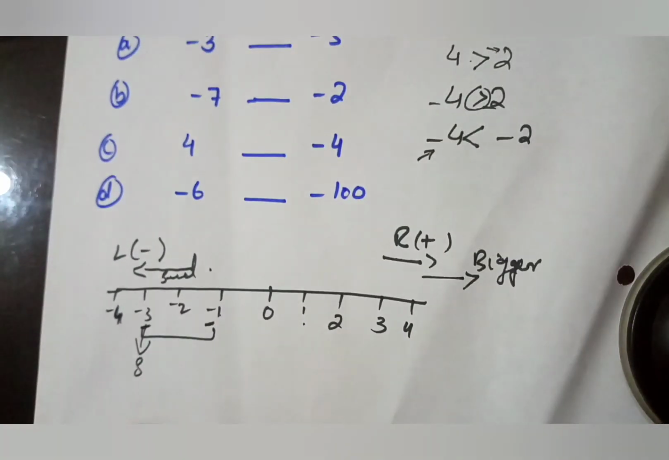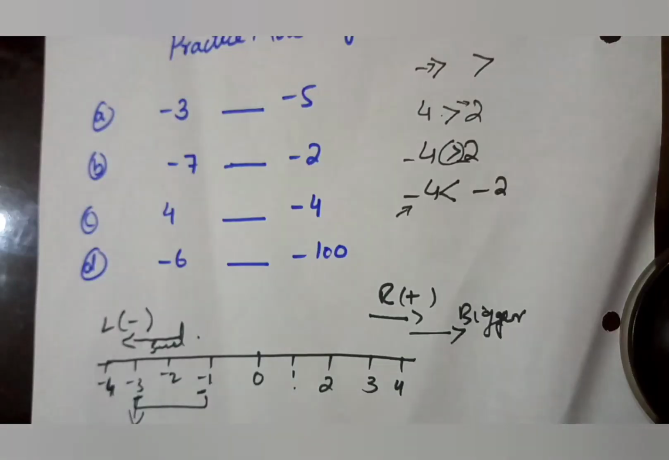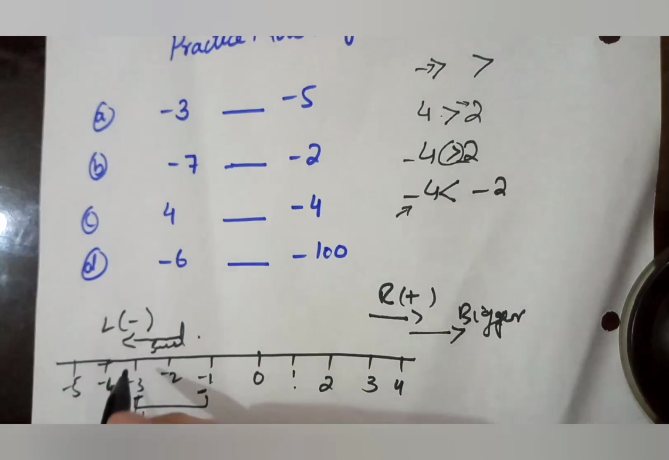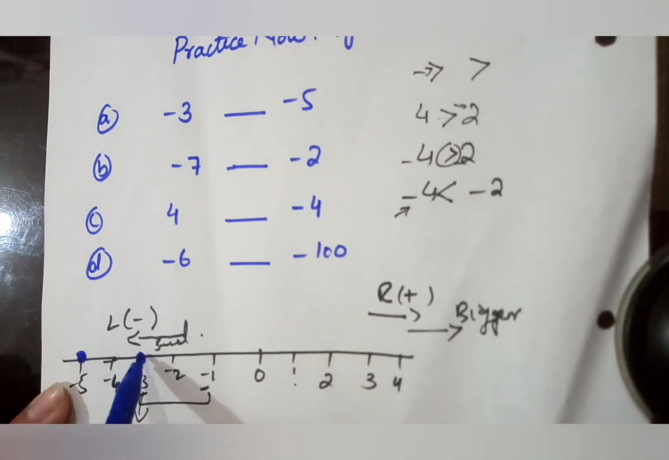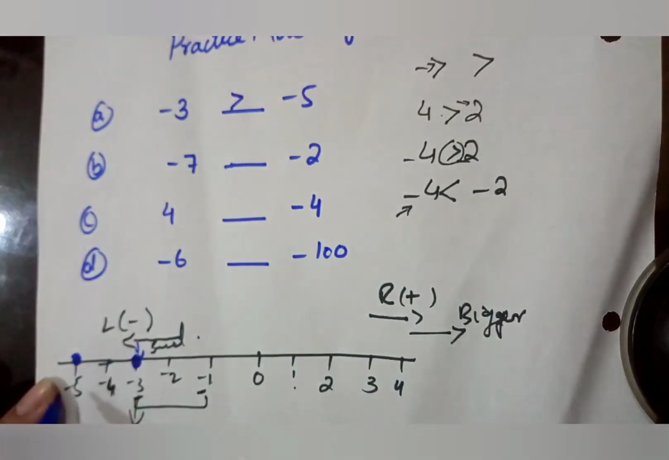Now we will do this question. Minus 3 and minus 5. Okay, I will just make the minus 5 too. Yes, minus 3, this one, and minus 5. Now you look at or compare both terms, which one is greater. 3 is on the right side and 5 is on the left side. So definitely the term on the right side is bigger and the term on the left side is smaller. So that means minus 3 is greater than minus 5.